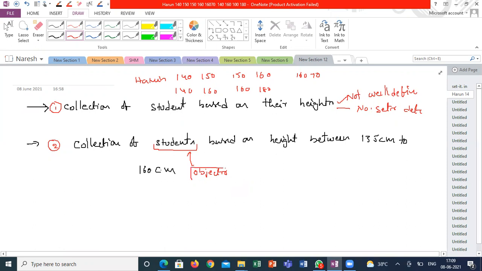And a set is a collection of well defined objects. In this second statement, the objects are the students. Generally, we won't call them objects. The objects in a set are called elements. So how can we define the elements of a set?